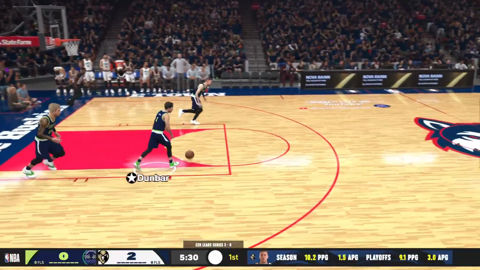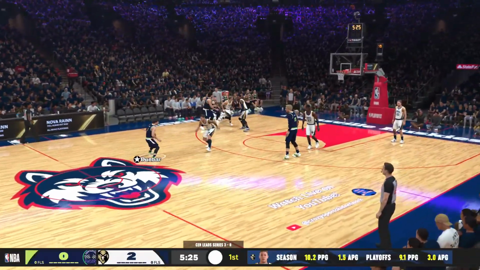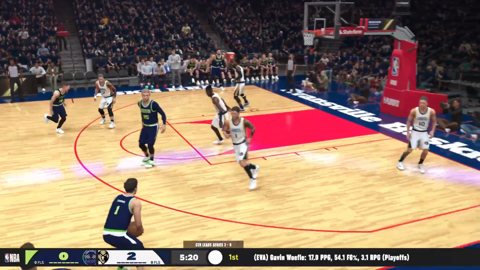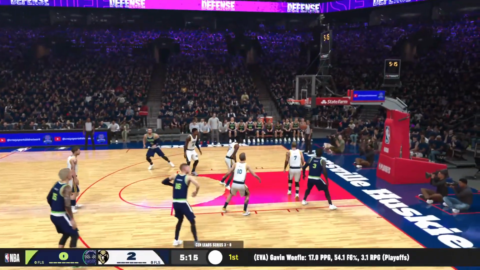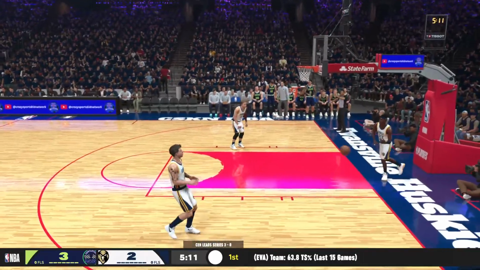That honestly looked like a 3. Now here's Dunbar. Dunbar has the ball. Pass to Sigmund. Sigmund back to Dunbar. Dunbar looks. Cooper Dunbar for 3. Racers up by 1.